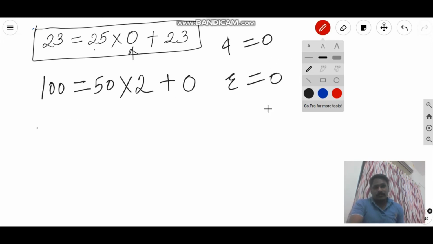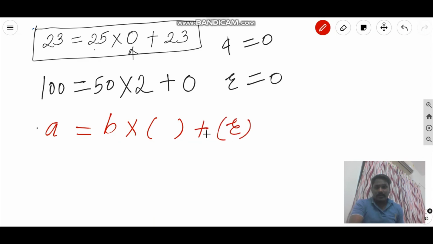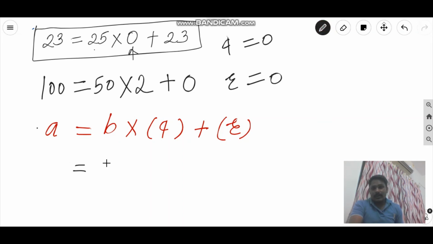Now we have A, and we said by Euclid's division lemma that if A is divided by B, we will get a unique pair of Q and R, right? So here we are getting unique Q and R. Now अब हम सिमल्टेनियसली Q और R का वैल्यू 0 ले लेते हैं तो क्या होगा. So here instead of taking Q, I will take Q as 0, B times 0 plus R का वैल्यू भी 0 ले लेते हैं.